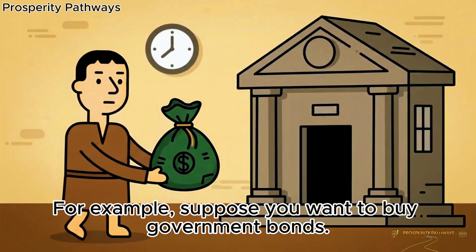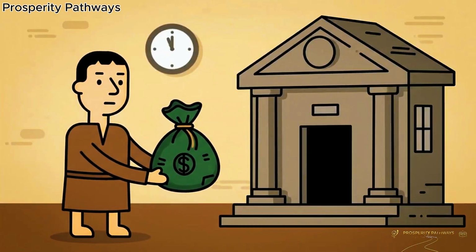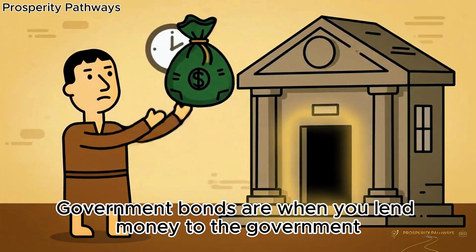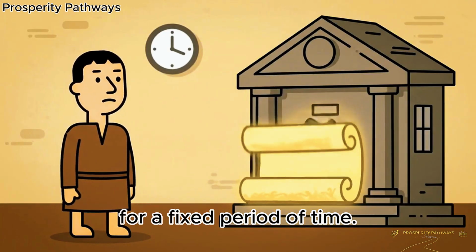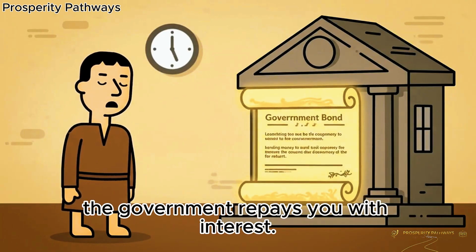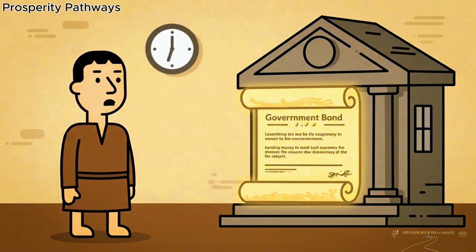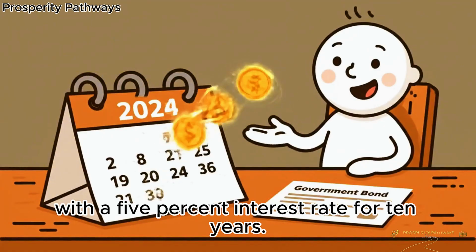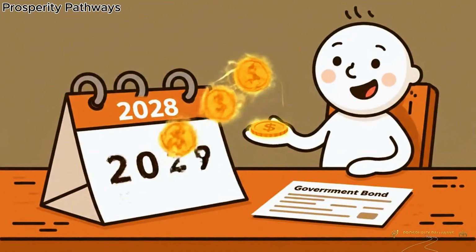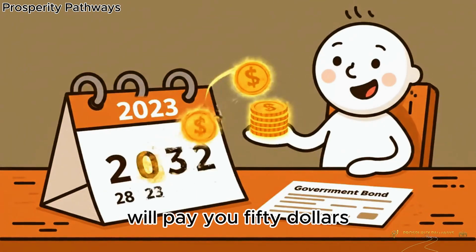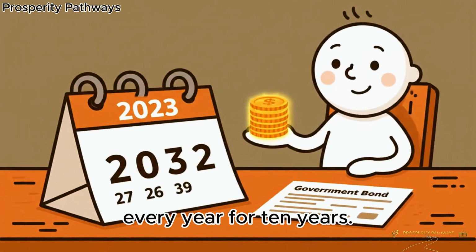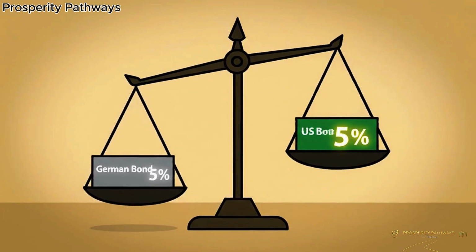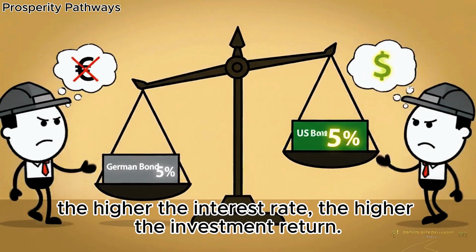For example, suppose you want to buy government bonds. Government bonds are when you lend money to the government for a fixed period of time. After that, the government repays you with interest. For example, let's say you buy a $1,000 government bond with a 5% interest rate for 10 years. This means the government will pay you $50 every year for 10 years. The logic is, the higher the interest rate, the higher the investment return.